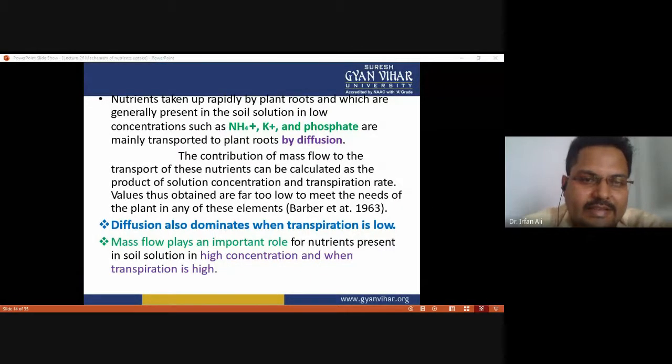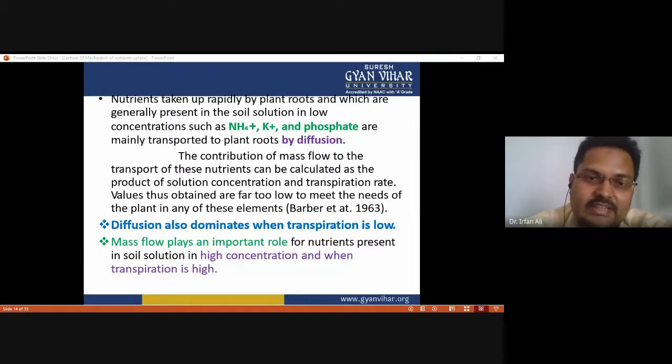Nutrients taken up rapidly by plant roots, and which are generally present in the soil solution in low concentration, such as ammonium ion, potassium ion, and phosphate, are mainly transported to the plant root by diffusion. The contribution of mass flow to the transport of these nutrients can be calculated as a product of solution concentration and transpiration rate. So both diffusion as well as mass flow can carry the nutrient uptake by the plant.